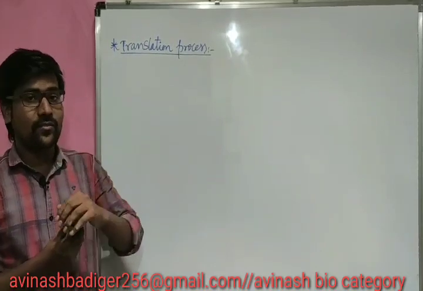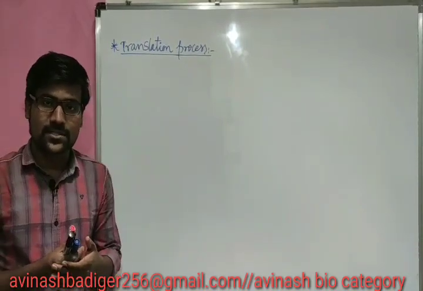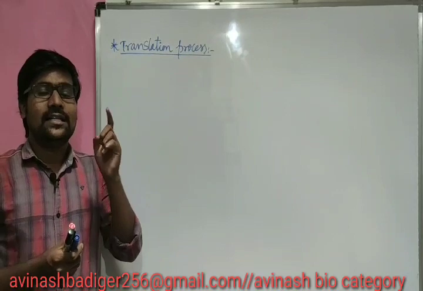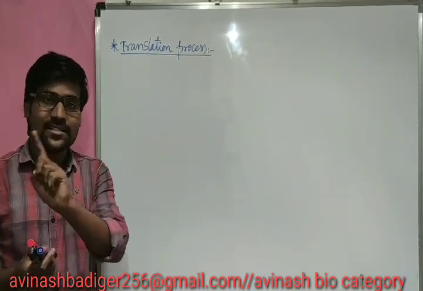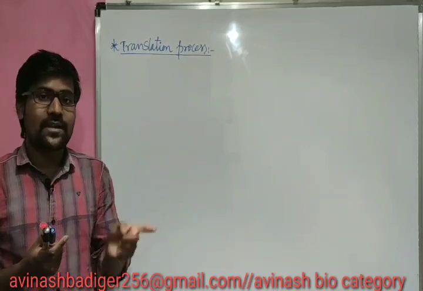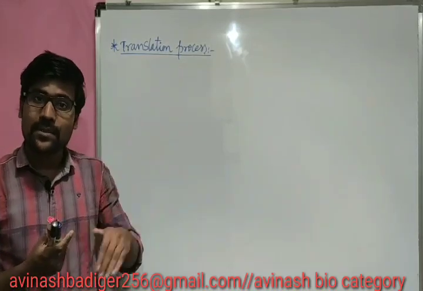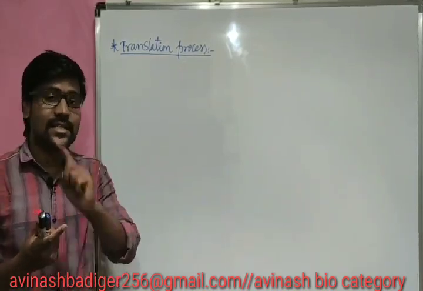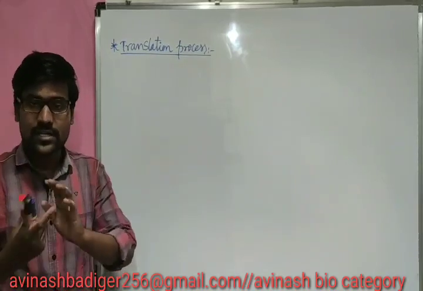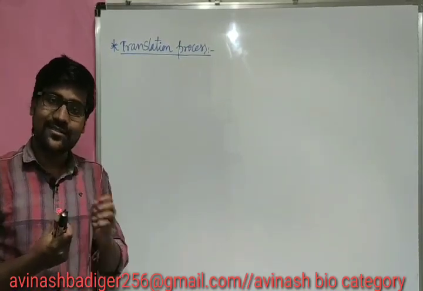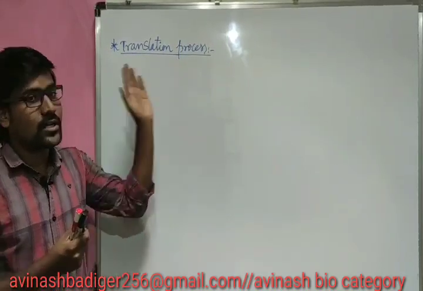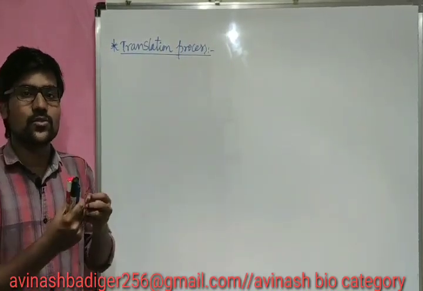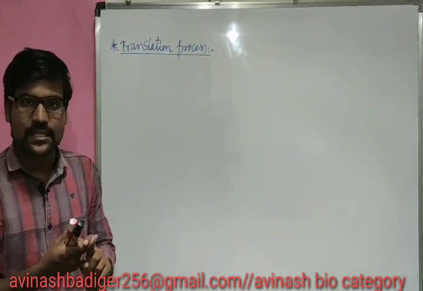And along with that we are having some enzymes: aminoacyl synthetase enzyme, peptide transferase enzyme, peptidyl synthetase enzyme, and a translocase enzyme. So we are having different types of enzymes. Now how those are acting together to form a polypeptide chain, let us see that.